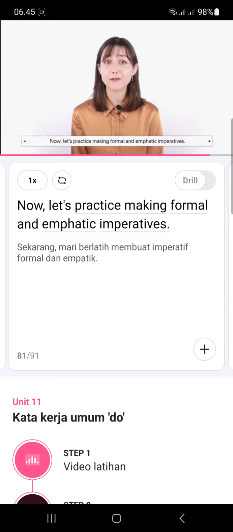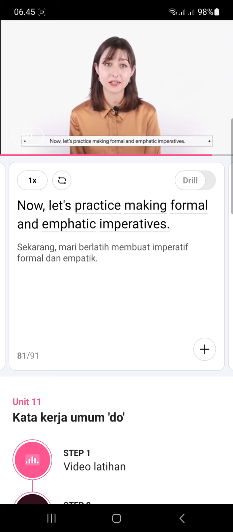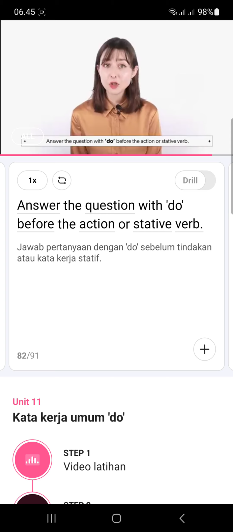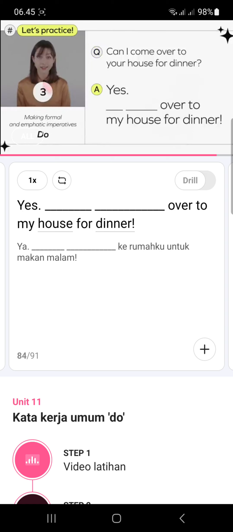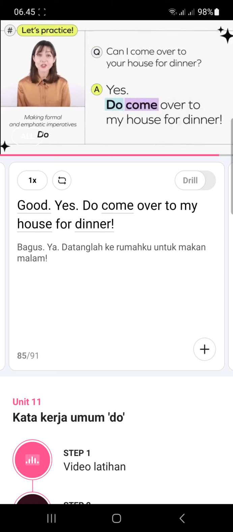Now let's practice making formal and emphatic imperatives. Answer the question with do before the action or stative verb. Can I come over to your house for dinner? Good. Yes, do come over to my house for dinner.